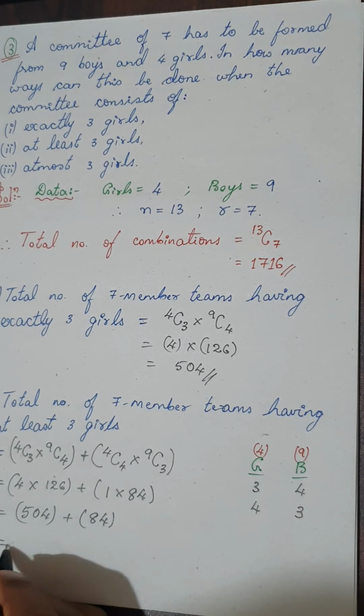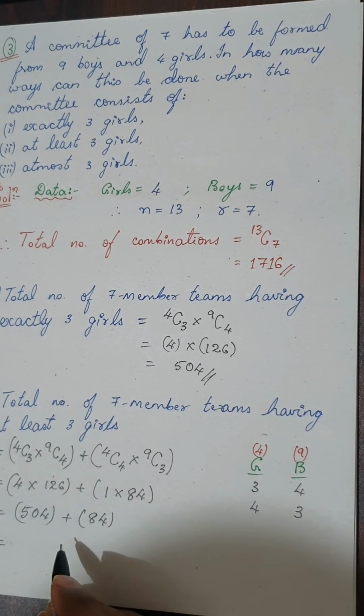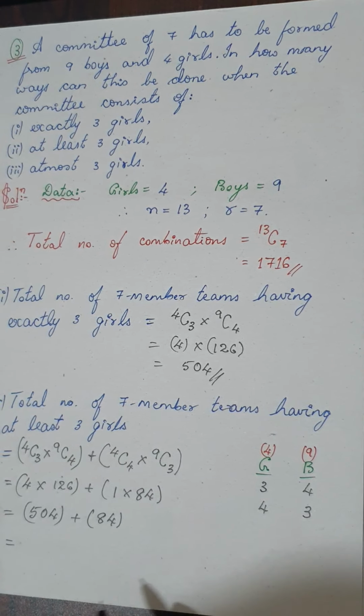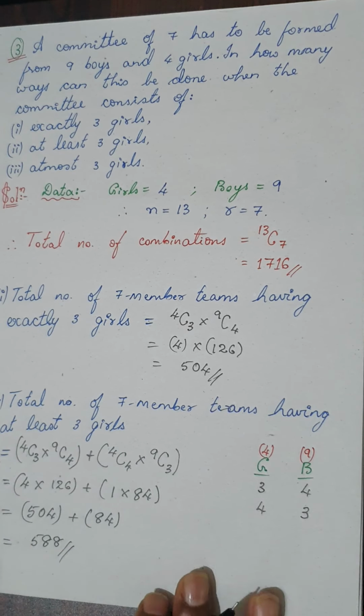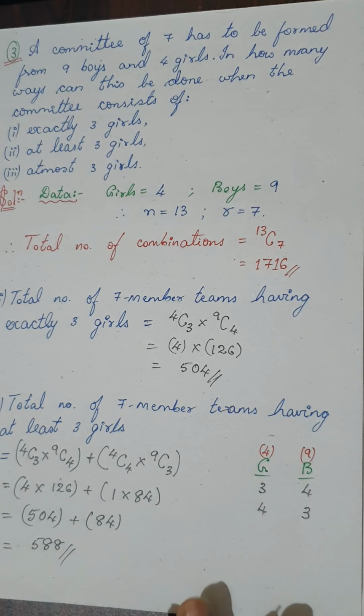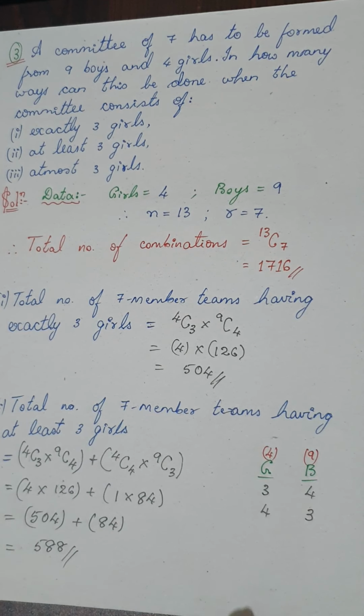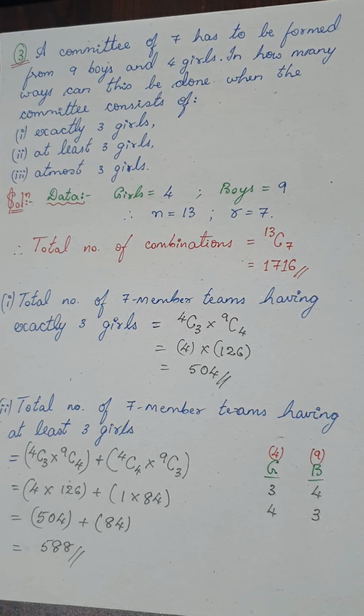And finally, if you add up, this will give you 588. So 588 seven-member teams can be formed which have at least 3 girls. Okay, now I am just left with the last condition.